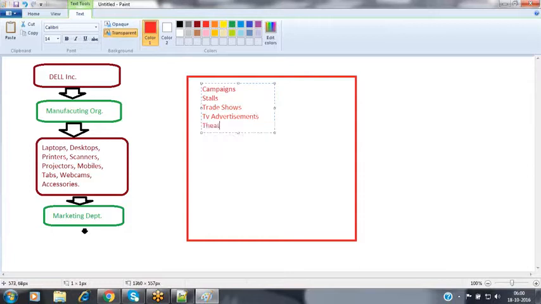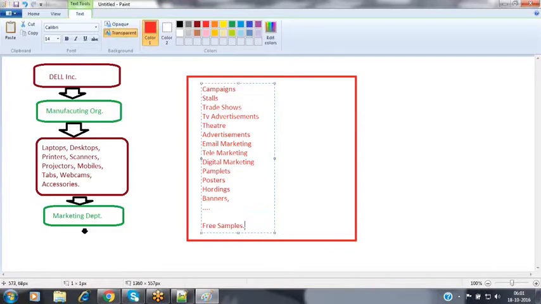We can go with theater advertisements, email marketing, telemarketing, digital marketing, and pamphlets. And then posters, hoardings, and banners. We can go with various ways, along with free samples also. Okay. So these are the various ways available in order to promote your products.